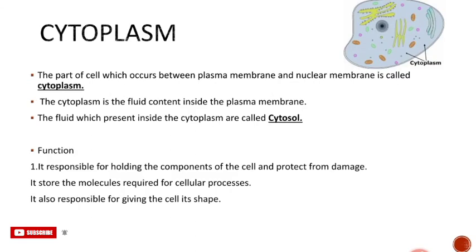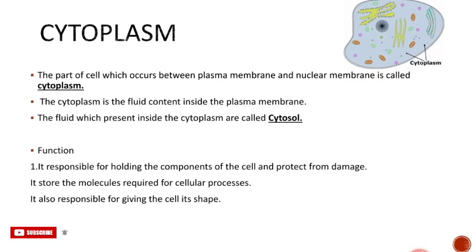Now we see the cytoplasm. The part of the cell which occurs between the plasma membrane and the nuclear membrane is called the cytoplasm. Eukaryotes have a nuclear membrane as well as enclosed organelles. The cytoplasm is a fluid contained inside the plasma membrane, which is called the cytosol. Function. It is responsible for holding the components of the cell and protecting them from damage. It stores the molecules required for cellular processes, and it is also responsible for giving the cell shape.